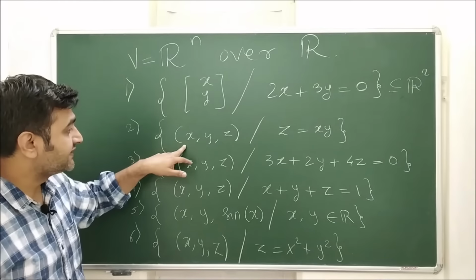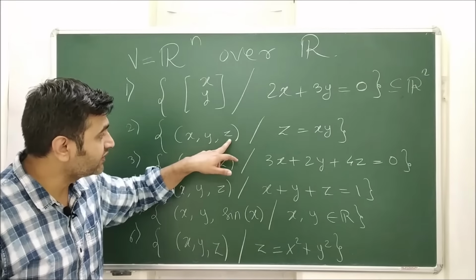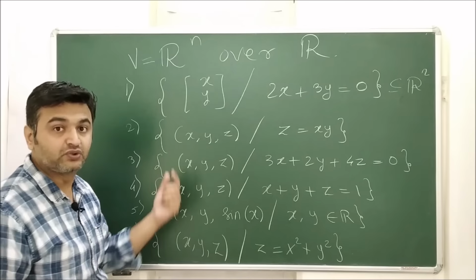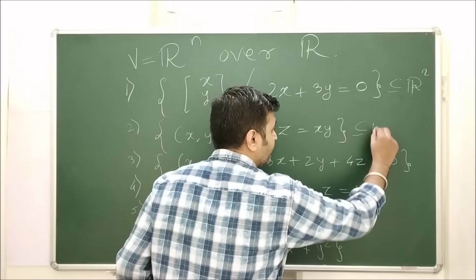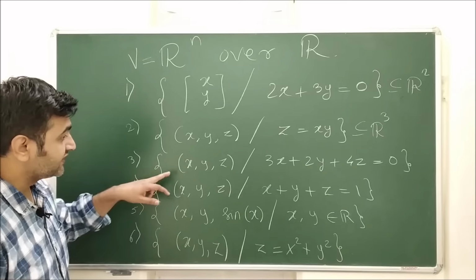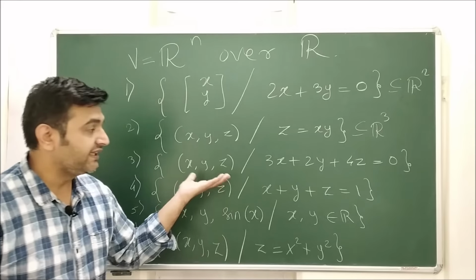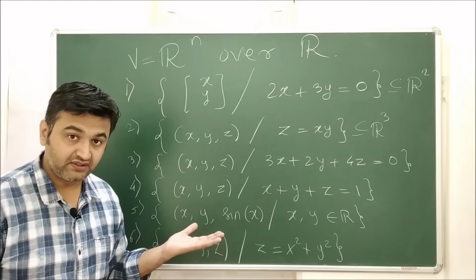Then the second is a subset of R3, (something, something, something), such that the third component is the product of the first two components. This is a subset of R3. The question is whether this forms a subspace or not. The third one is 3x plus 2y plus 4z equal to 0. It's a plane in R3 that passes through the origin.